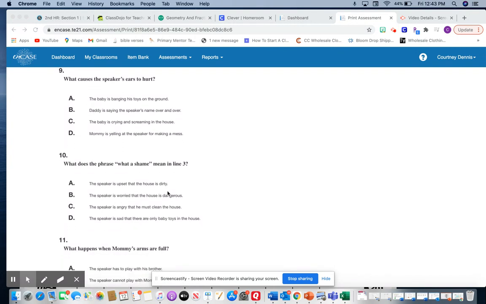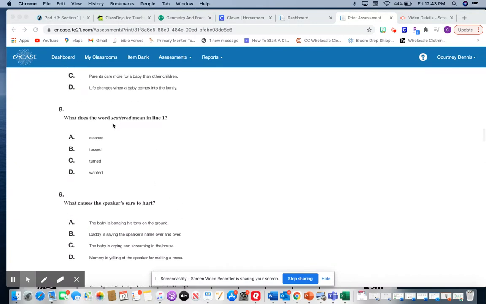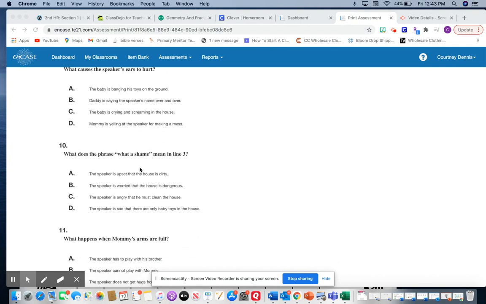All right, for number 10, it says, what does the phrase, what a shame, mean in line 3? So just like when we used our context clues to look at the meaning of the word scattered, this time we're looking at the meaning of this phrase, what a shame. So let's look at our options before we go back up to line 3.